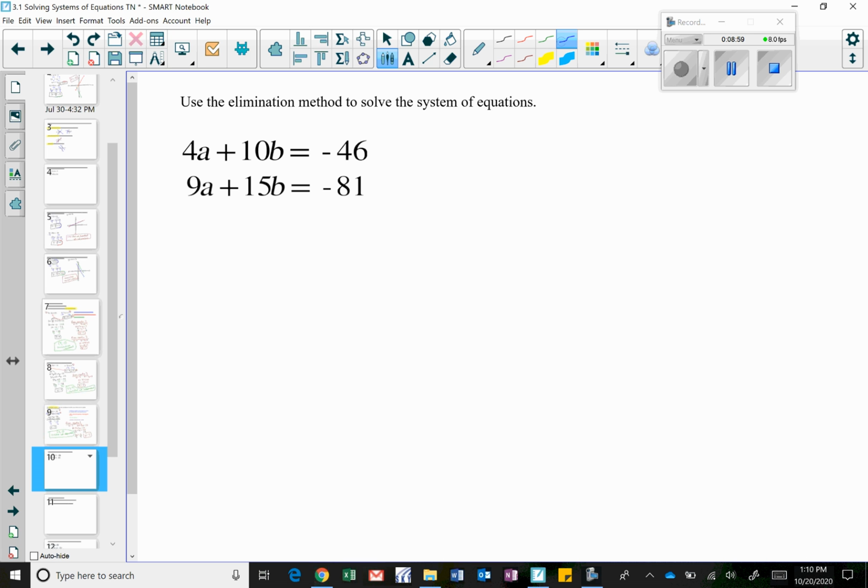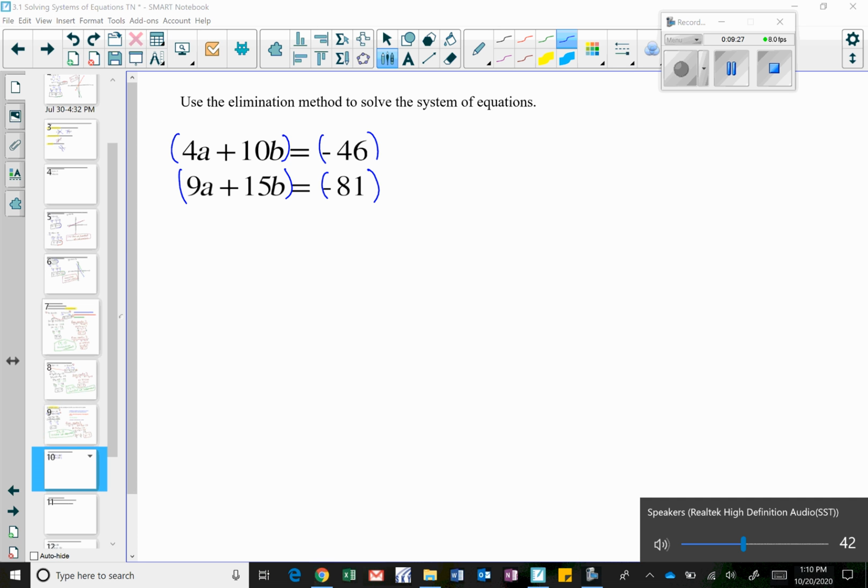So on this one, I'm going to have to multiply the top and bottom, each of them by a number. Let me write this in a little more pleasing way. Let's multiply this side and then this side. So the question becomes, what number do I need to multiply the top by, and what number do I need to multiply the bottom by? Right? So really, I'm thinking the 4 and the 9, I could eliminate my a's, but I'm liking the 10 and 15. For some reason, I just think it'd be easier to eliminate the b's here.